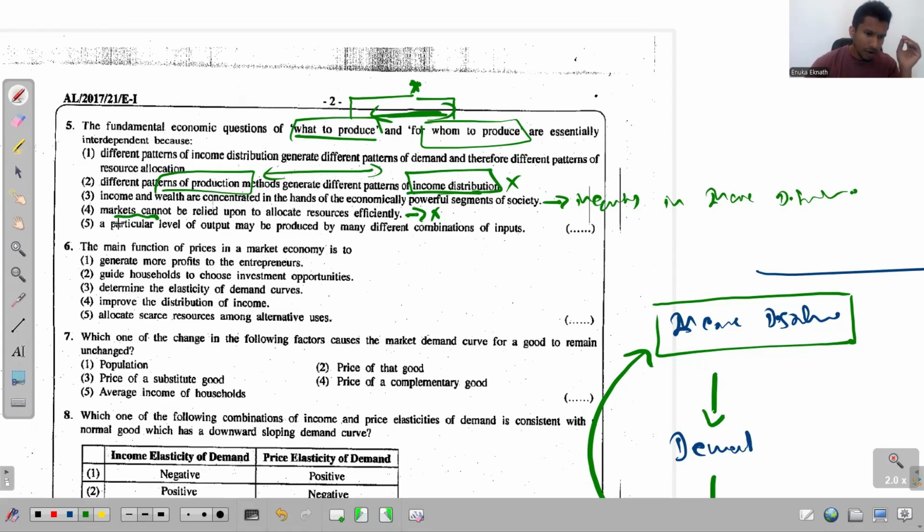Right. The fifth one: a particular level of output may be produced by many different combinations of inputs. See, now here they just talk about the output and the input, not the relationship that exists between the two basic economic problems, what to produce and for whom to produce. So once again, this is irrelevant. So there's only one relevant statement, and that's the first one, and that's the correct one for this question 5.